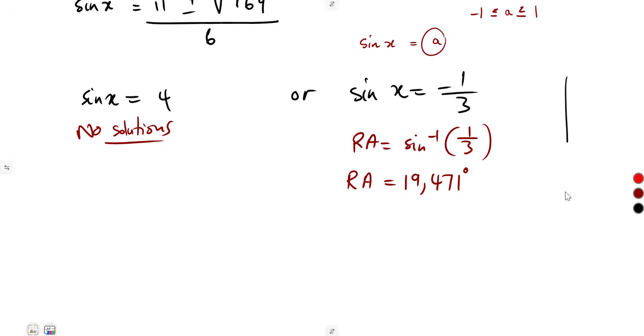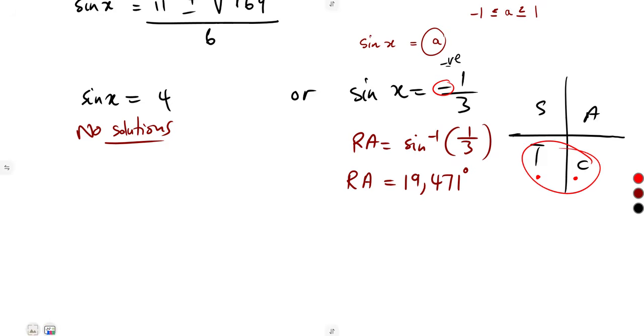Since you have got your reference angle, you can use these quadrants because you know that where sine is what? Negative from our CAST concept, all right, from our CAST concept, where sine is a negative, it is in the third and in the fourth quadrant. So you know that your solutions will be in the third and fourth.